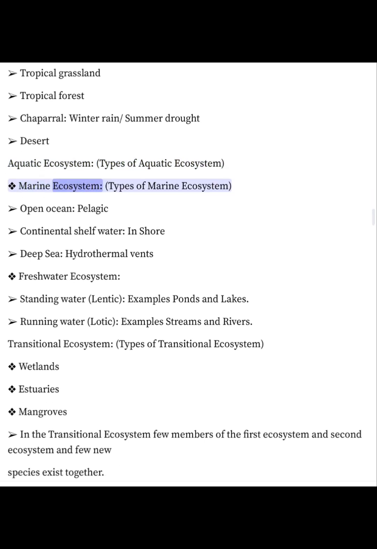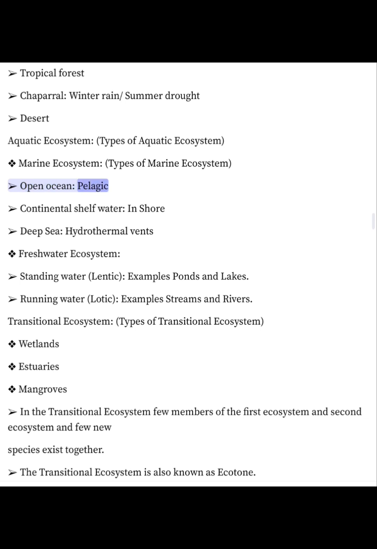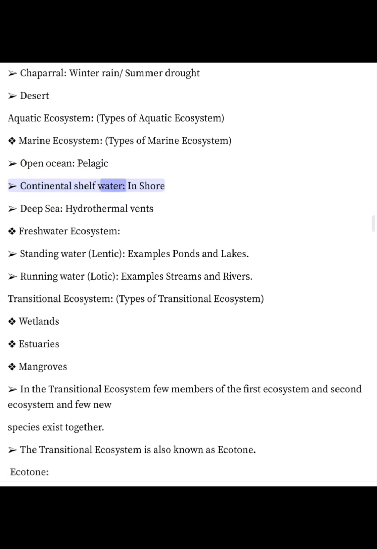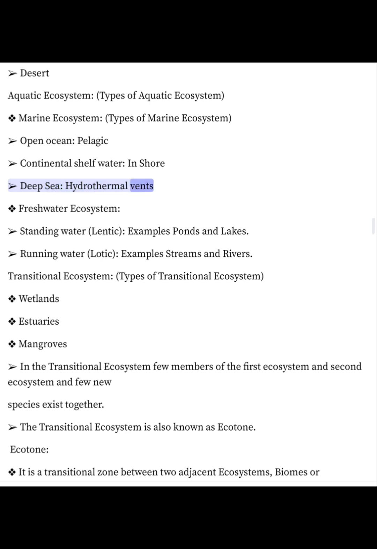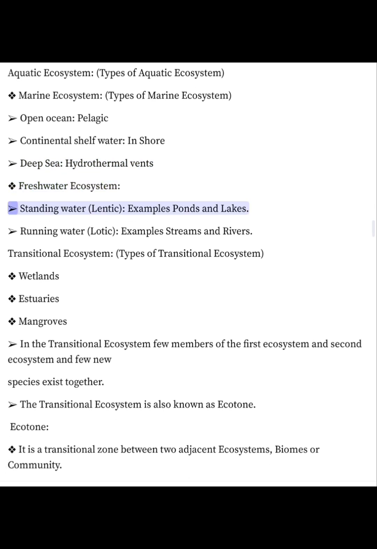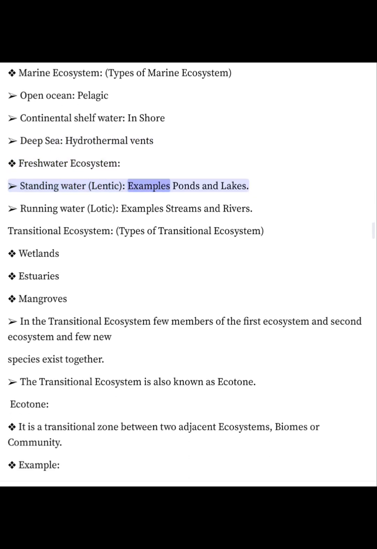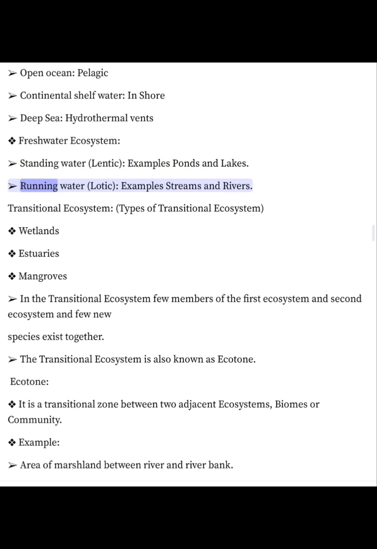Aquatic ecosystem. Types of aquatic ecosystem. Marine ecosystem. Types of marine ecosystem: open ocean, pelagic, continental shelf water, inshore, deep sea, hydrothermal vents. Freshwater ecosystem. Standing water, lentic, examples ponds and lakes. Running water, lotic, examples streams and rivers.